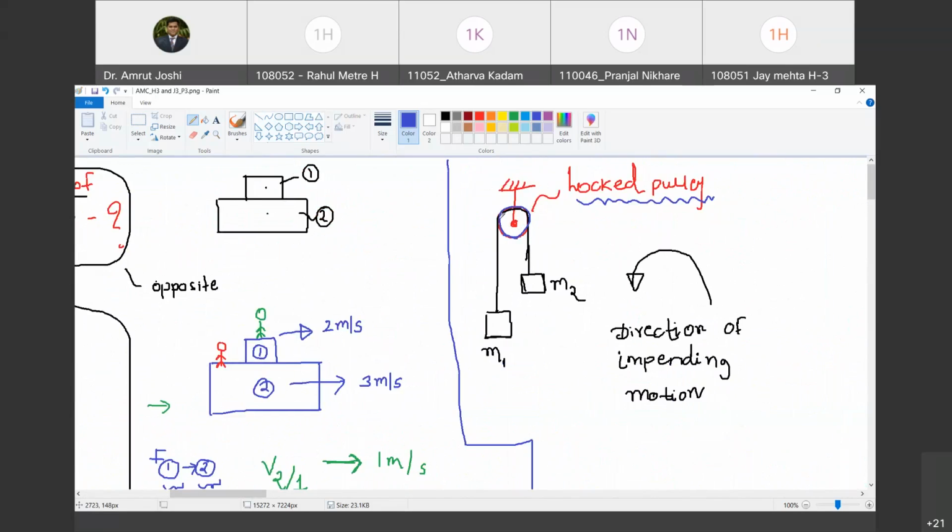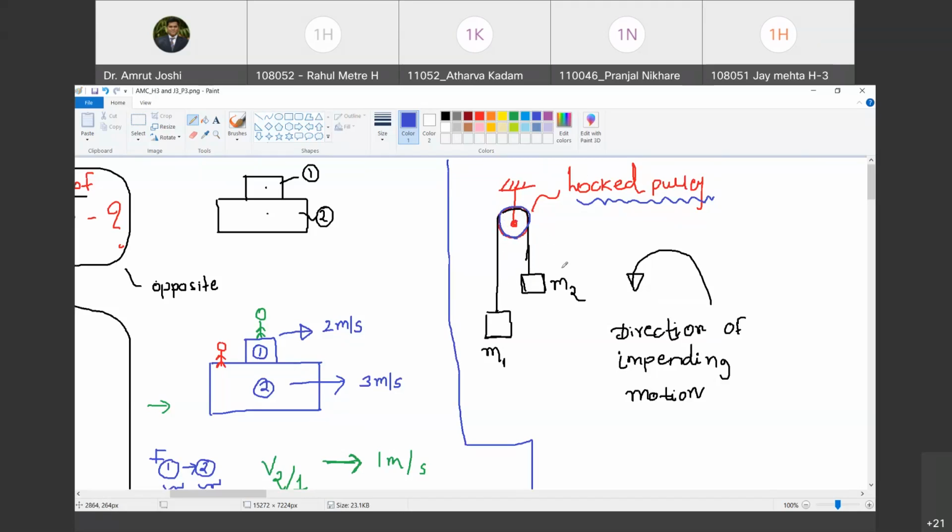Why am I interested in finding out that? Because in most of the machines, you transfer energy from one point to another using belts. So we need to know the amount of energy that is lost in overcoming friction. To know that, we are interested in finding out the coefficient of static and kinetic friction between the wheel and the belts. So now I am interested in finding out the coefficient of static friction between the surface of this pulley wheel and this thread, rope or belt. इसमें coefficient of static friction कितना है ये मुझे evaluate करना है.